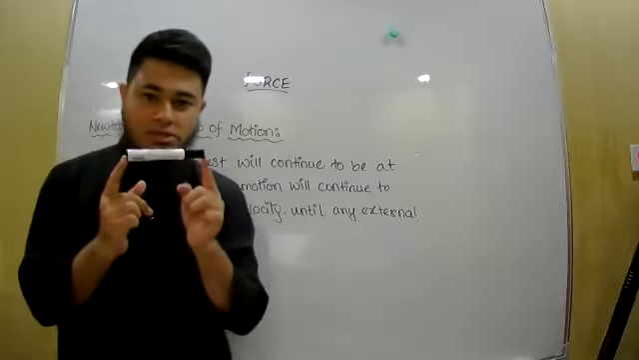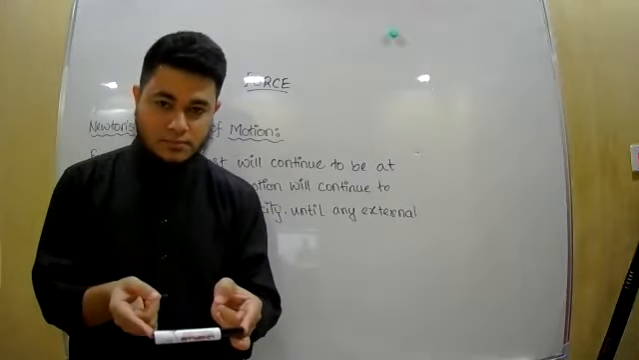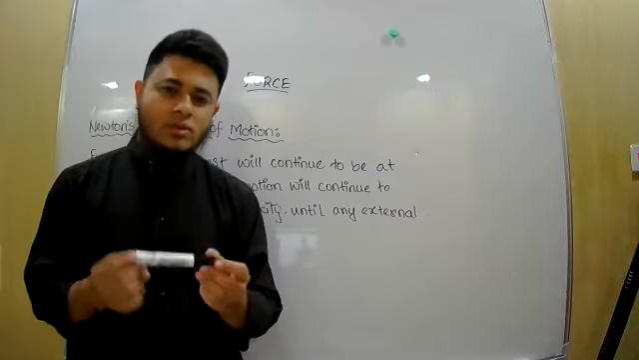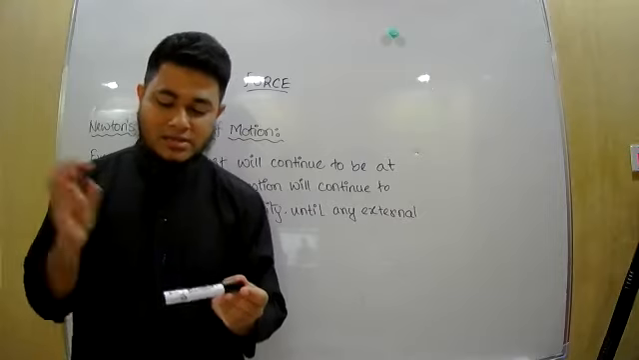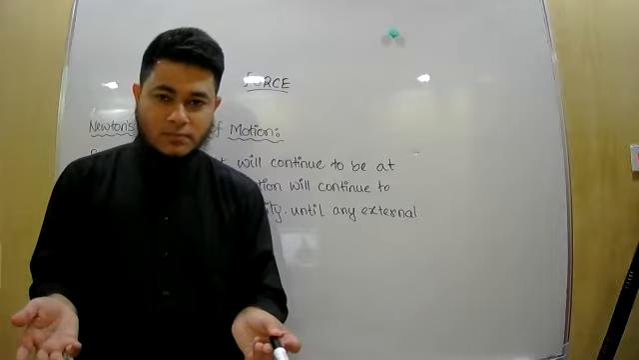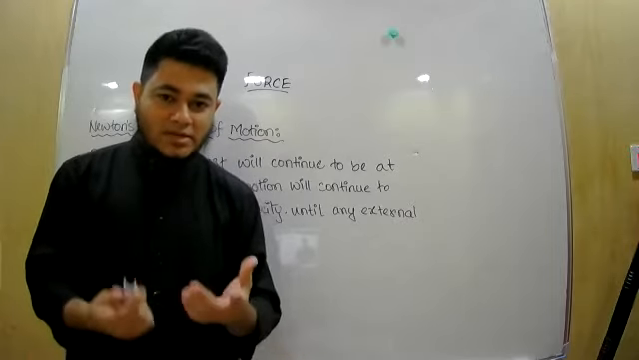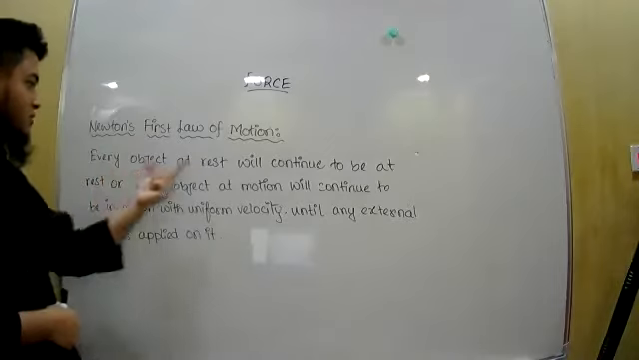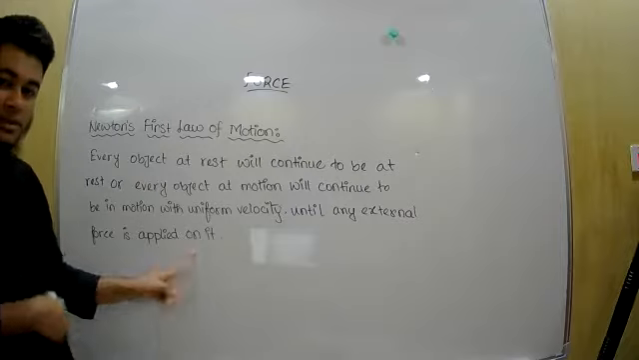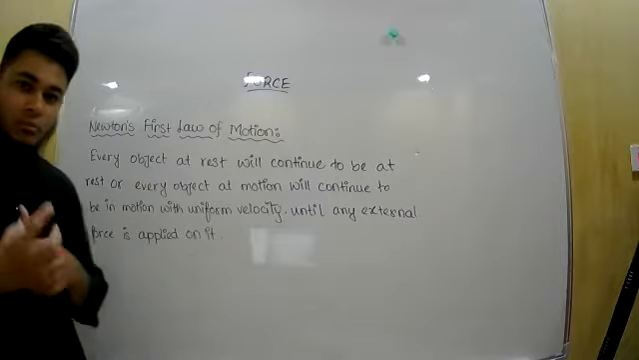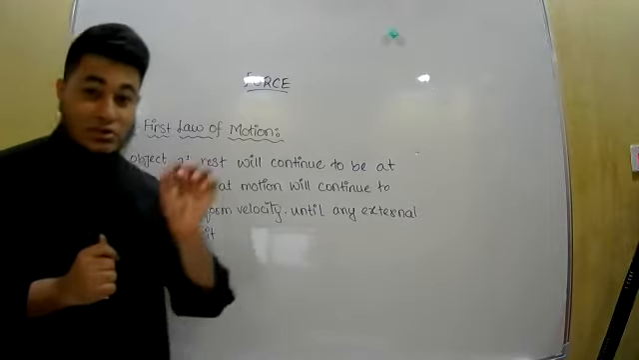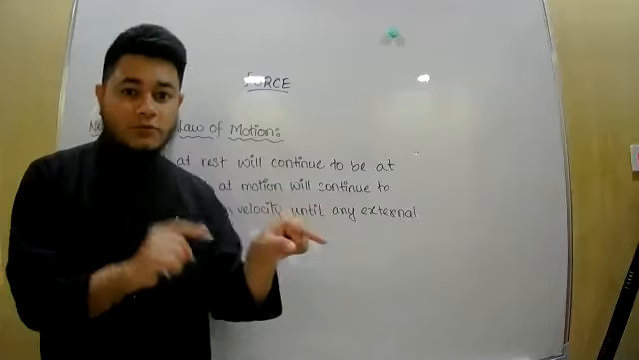If an object is kept somewhere and it is at rest, it is not moving, what will happen? Until an external force is applied on it, will it move from its place? No, sir. So that is half of the first law, that every object at rest will continue to be at rest until any external force is applied. Then what is the second part? The bodies can be in motion too. What about them? If the body is in motion, it will continue to be in motion with uniform velocity.